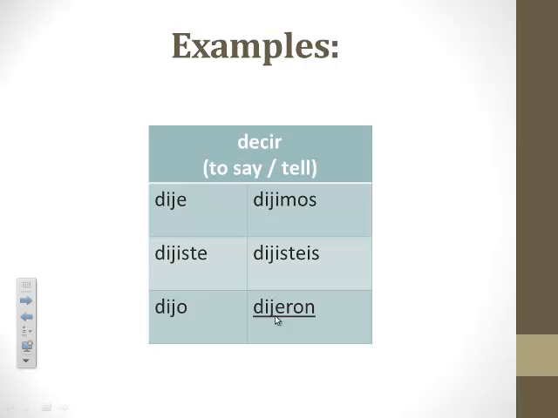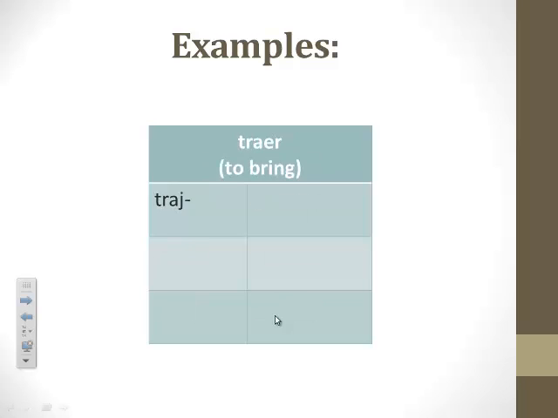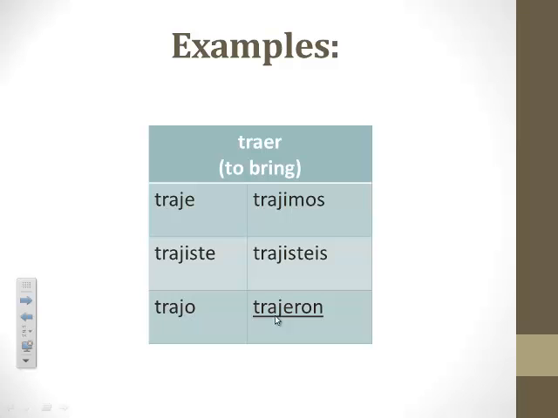Same thing is going to happen on your next verb, traer, so be careful. It will also drop its I before eron. Okay, traer's conjugation. Remember to write your irregular stem down first, traj, and then add your endings. Traje, trajiste, trajo, trajimos, trajeron. Again, look at that they form. There's no I.